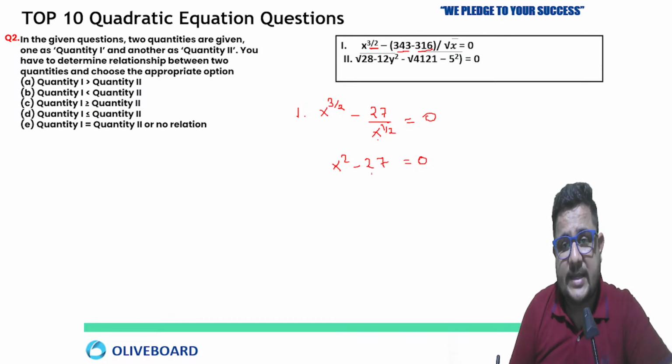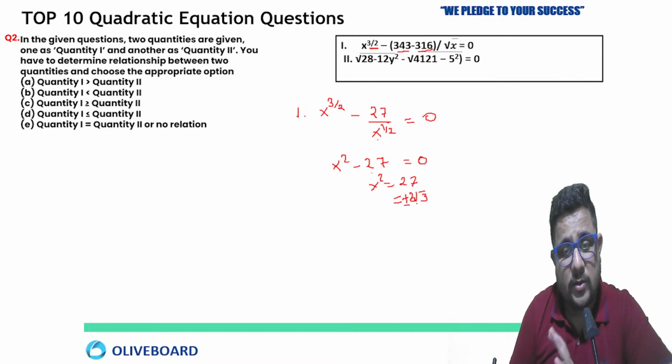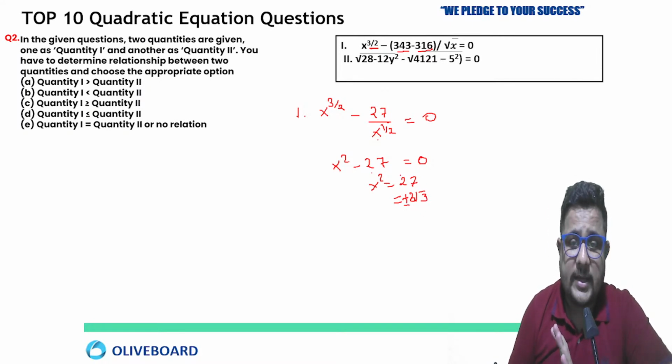Now minus 27 we can transfer that side, so it will be plus, so x square equals to 27. 27 is not a perfect square, so you are getting plus minus 3 root 3 here, or you can say plus minus square root 27 also. Is this clear to all of you?